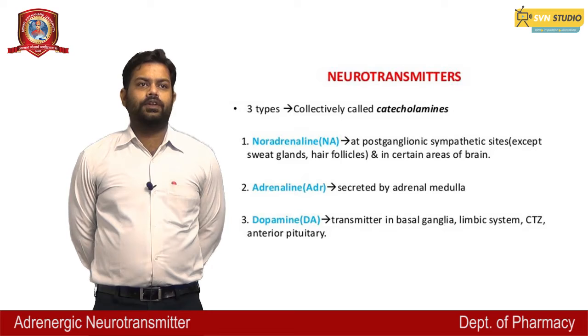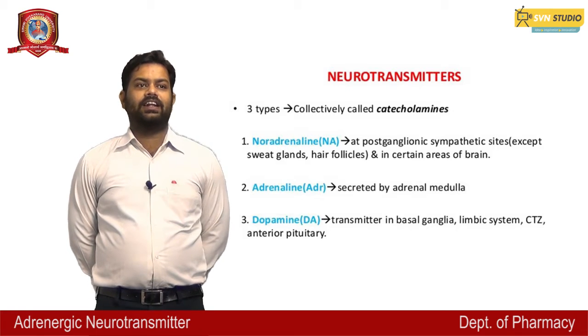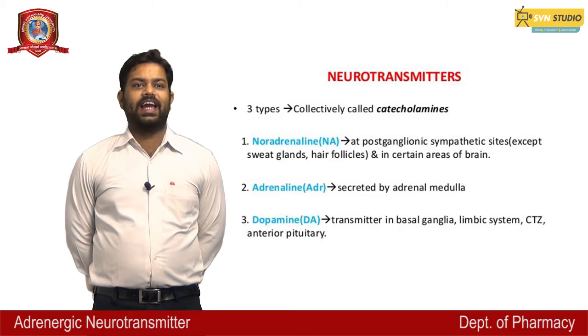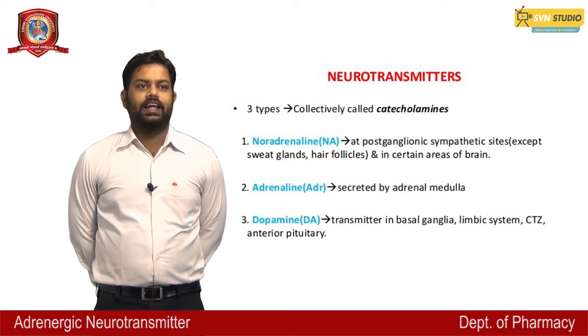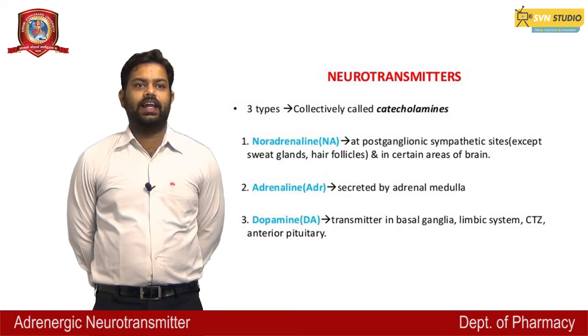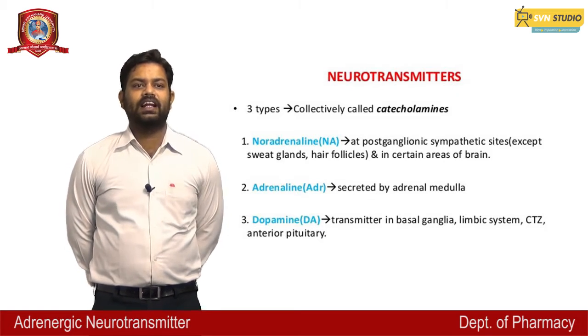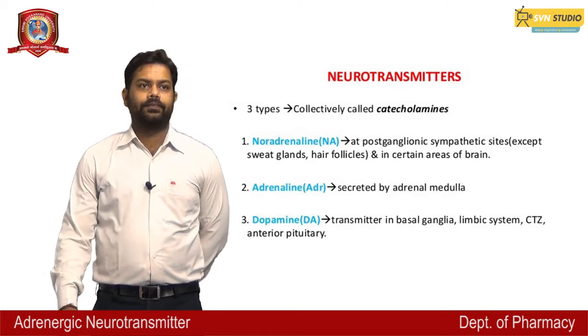Neurotransmitter. Our neurotransmitters are basically of three types, collectively called catecholamines. Noradrenaline, represented by NA, at the postganglionic sympathetic sites, except sweat glands, hair follicles, and in certain areas of brain. Adrenaline, that is ADR, secreted by adrenal medulla. Dopamine, that is DA, a transmitter in basal ganglia, limbic system, CTZ, and anterior pituitary.